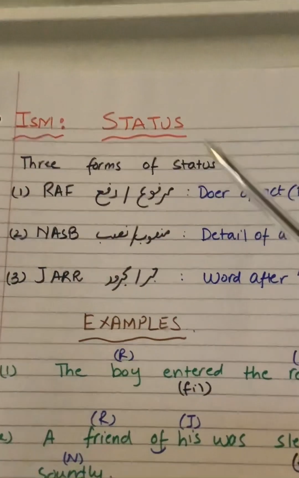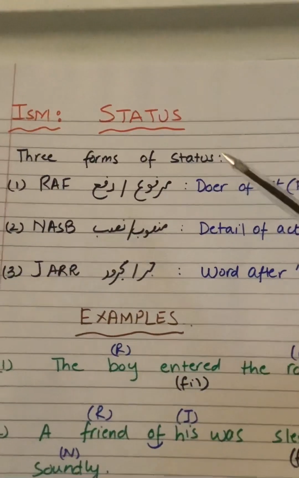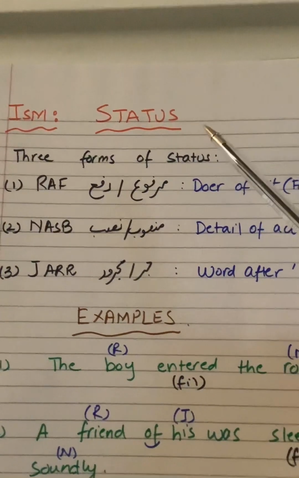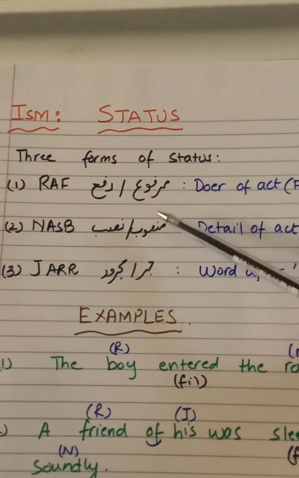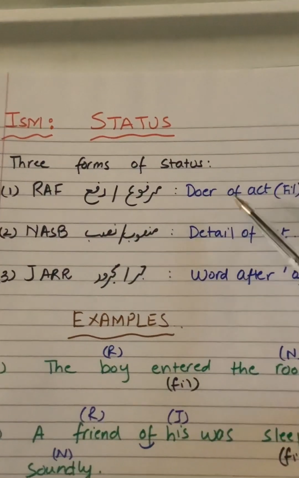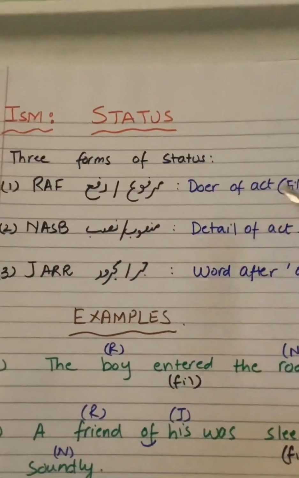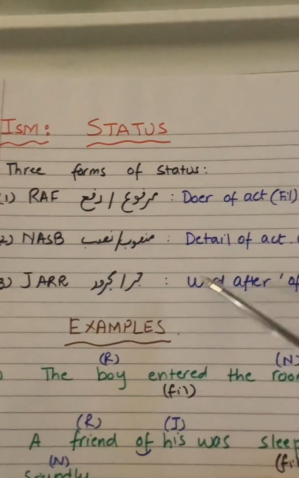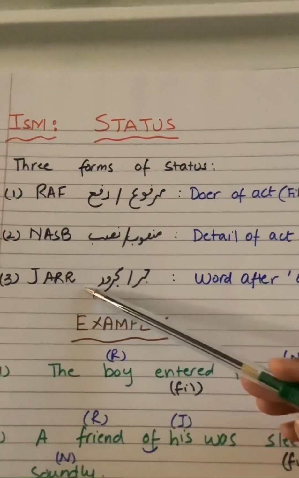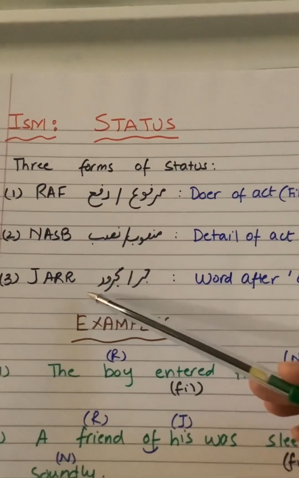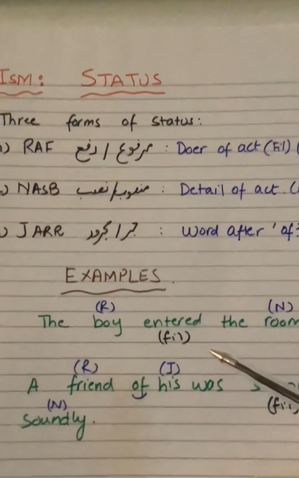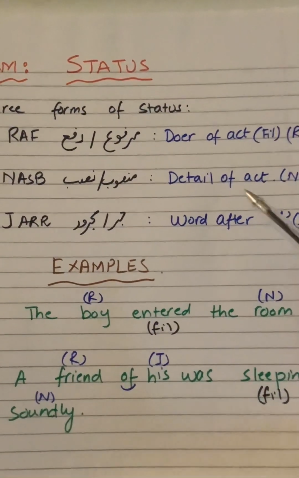So the ism has four properties: status, gender, number, and type. And now we're studying status, which has three types. The first one is rafa, the one who is doing the action, the fail. The second one is nasb, the detail of the act, whatever the action is being performed. And the third type is jar, the word that comes after of. Now we're going to do two examples just to get an idea about the status.